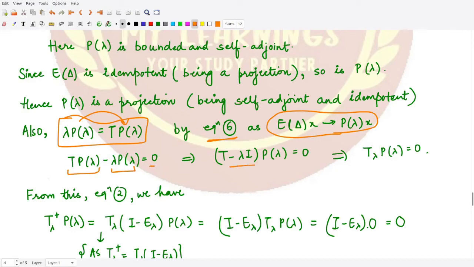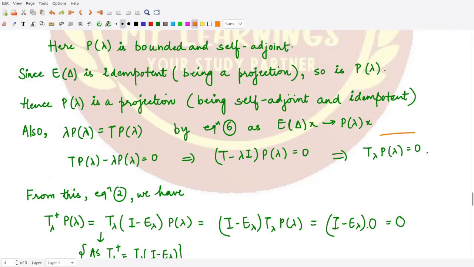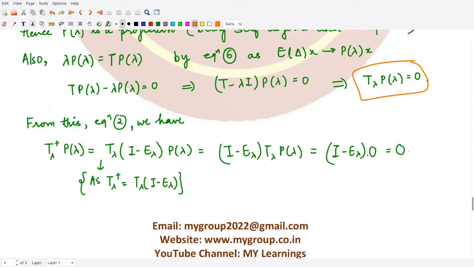So we can club the terms, so it is T minus lambda I times P lambda that is equal to 0. And what is this? This is T lambda. So from here we have the term T lambda P lambda that is equal to 0, right? So we'll be using this result later on. Moreover, from equation 2, we can see what is this T lambda positive P lambda.